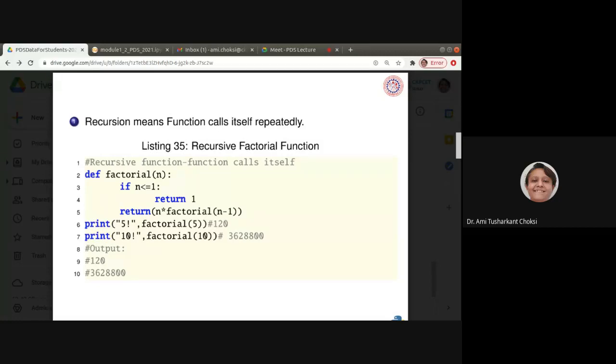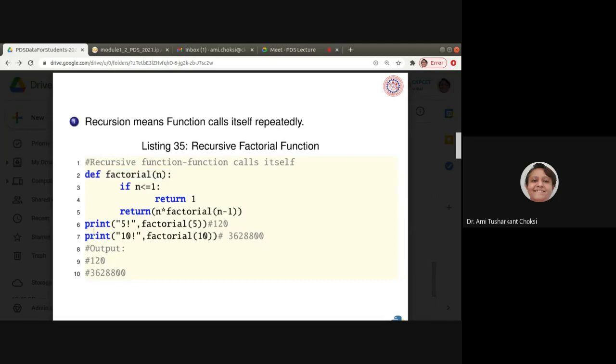So we have the terminating condition: if n is less than or equal to 1, return 1. Otherwise, return n into factorial of n minus 1. This is the recursion, because the function factorial calls itself.